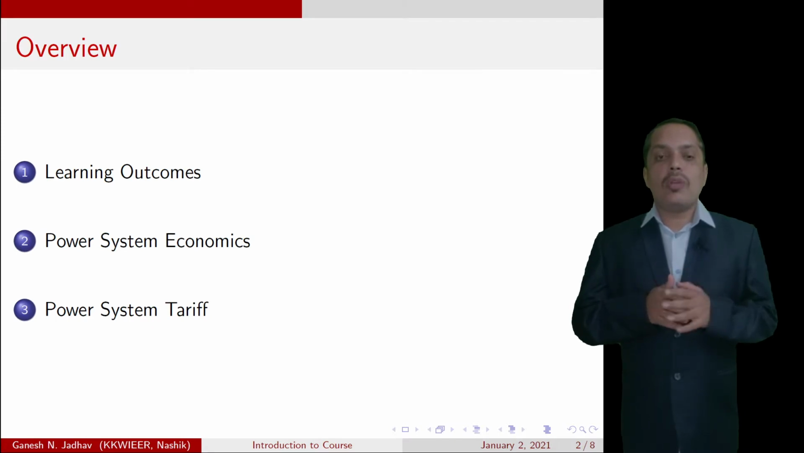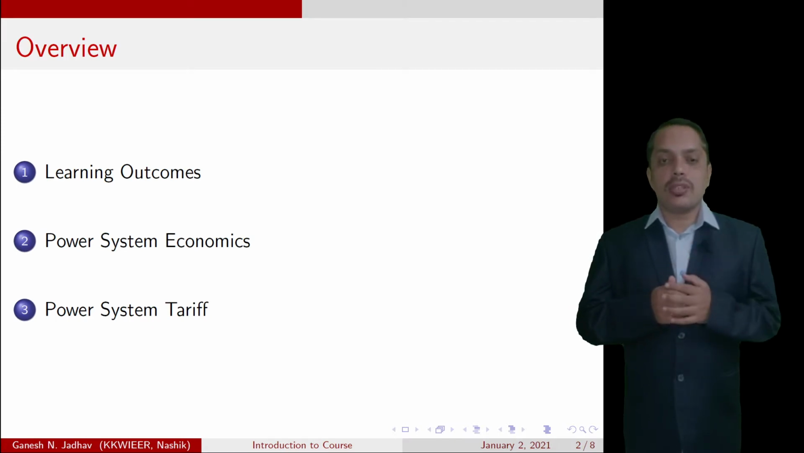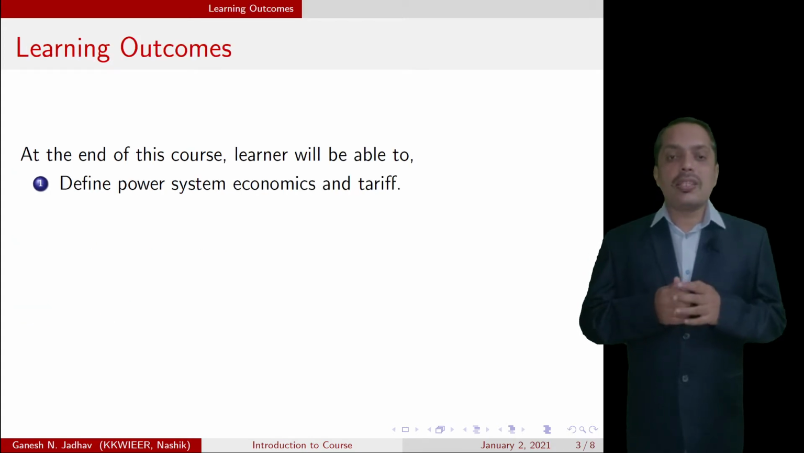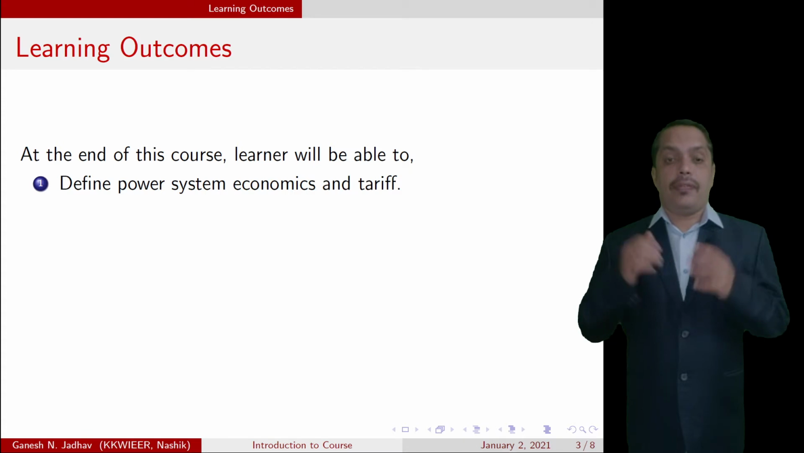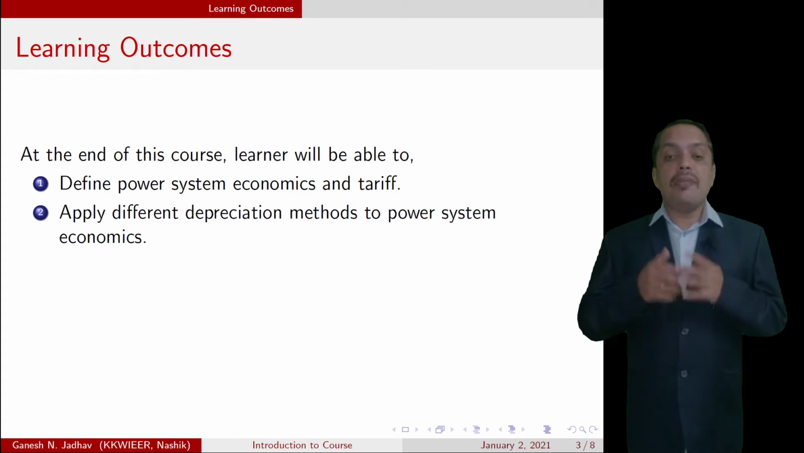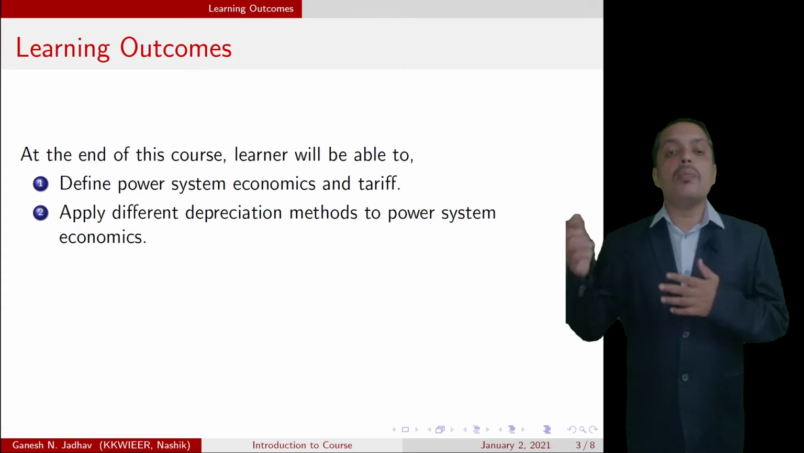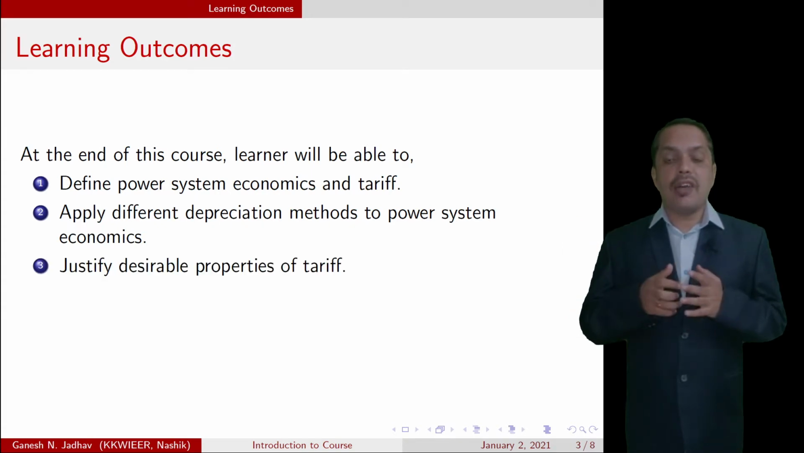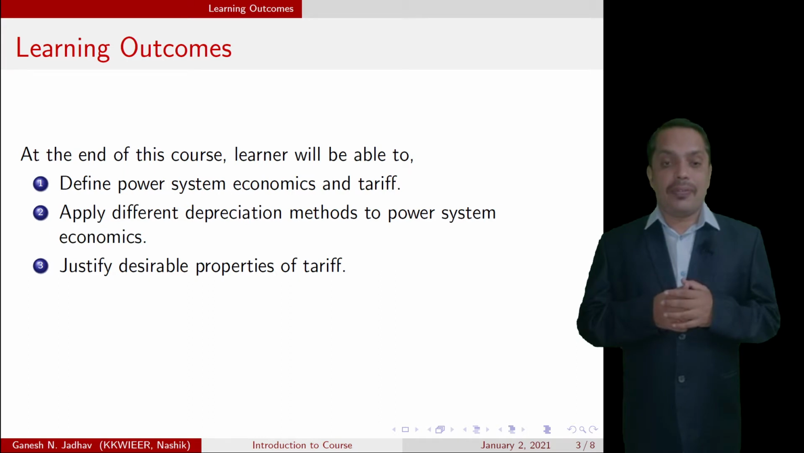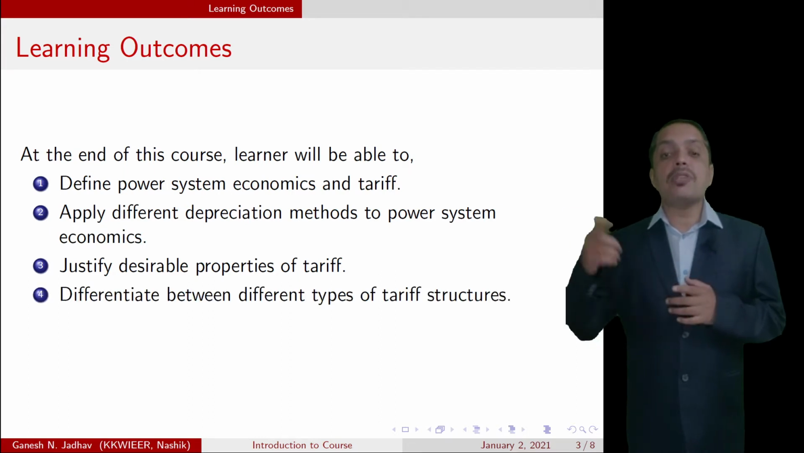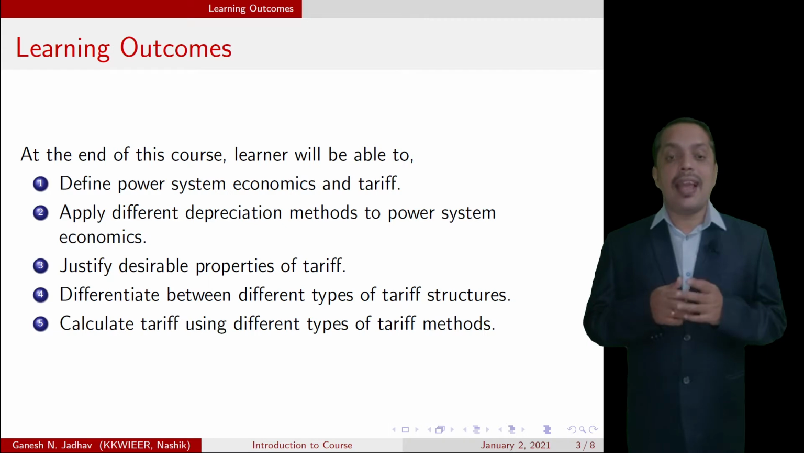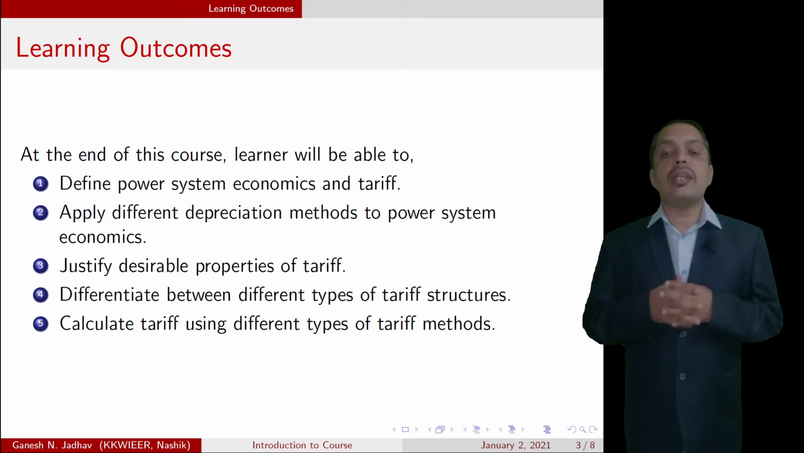So let's see what we are going to study in this course: learning outcomes, then power system economics, then the power system tariff. At the end of this course, the learner will be able to define power system economics and tariff, apply different depreciation methods to power system economics, justify desirable properties of tariff, differentiate between different types of tariff structure, and calculate the tariff using different tariff methods.